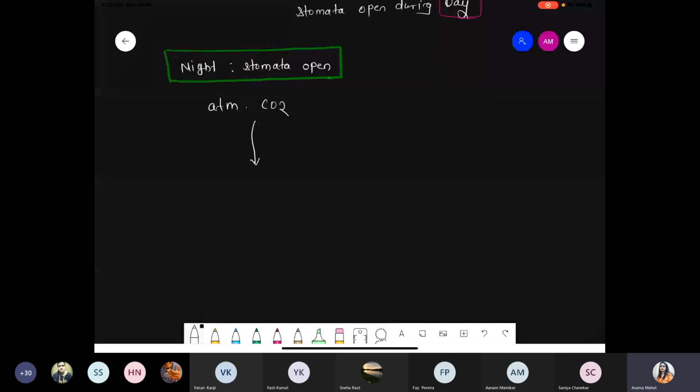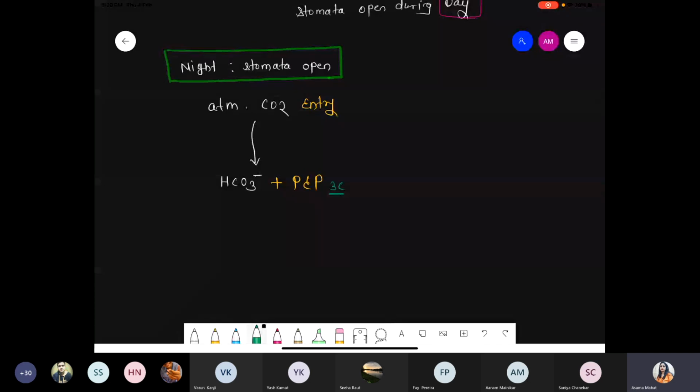Now this carbon dioxide is converted into bicarbonate, because the initial process is similar to the C4 pathway. That is CO2 entry with the help of stomata, and now it is converted into the bicarbonate form. This bicarbonate now reacts with PEP, phosphoenol pyruvate, which you saw earlier.